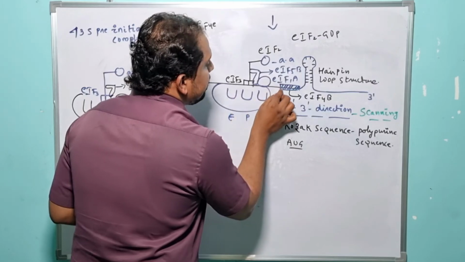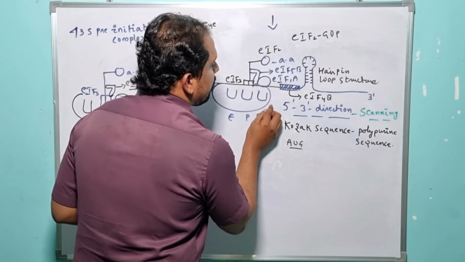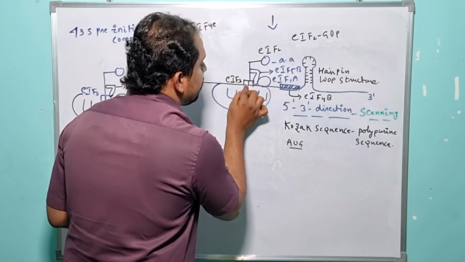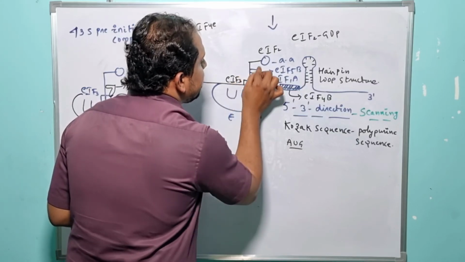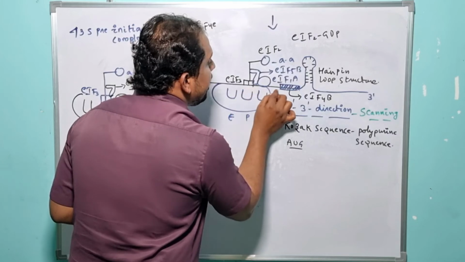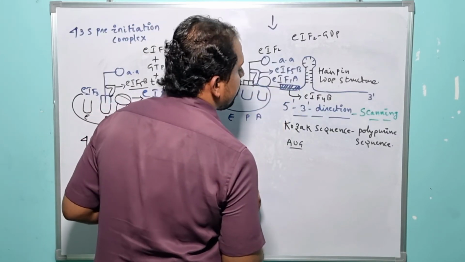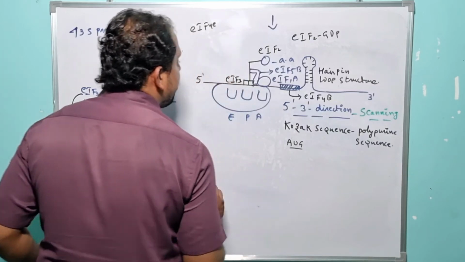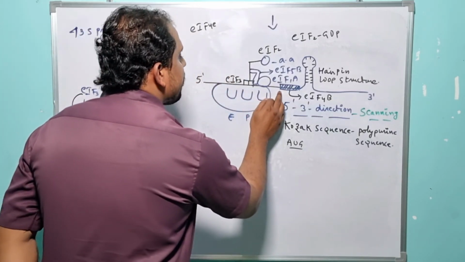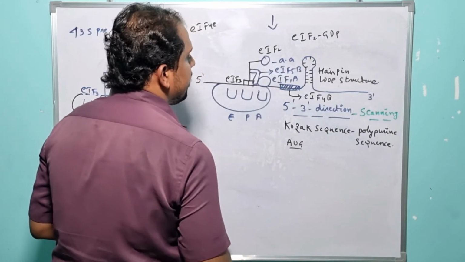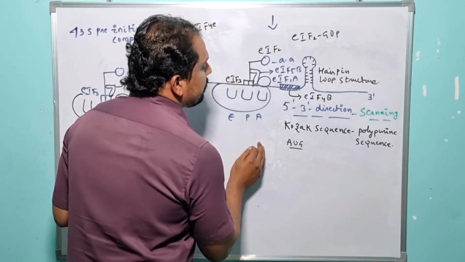So once the start codon is placed accurately at the P site of the ribosome, the initiator tRNA with its encoded amino acid interacts with the start codon. Then what exactly happens here? After the successful recognition of the start codon, in the very next step, a specialized factor known as what?